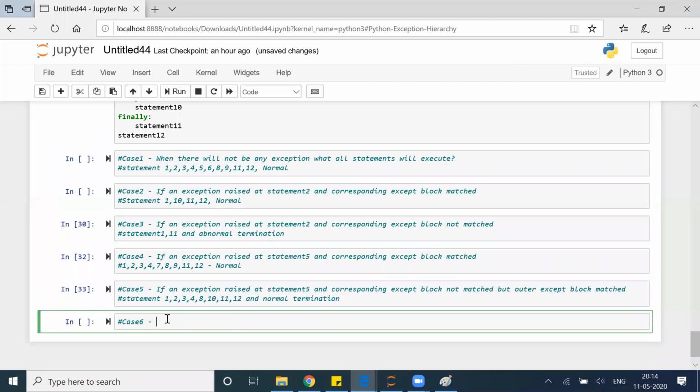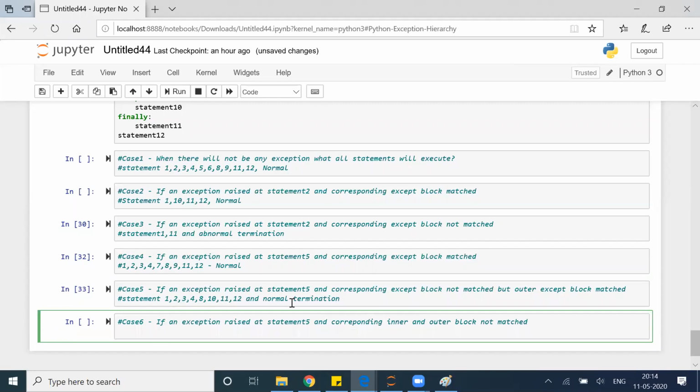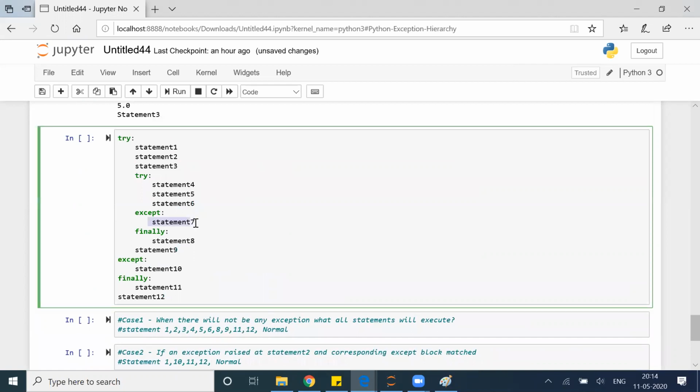Case 6. If an exception is raised at statement 5 and the corresponding inner and outer blocks are not matched, now what will happen? Now the inner block is also not matching, the outer block is also not matching. What will be the output? What do you think?